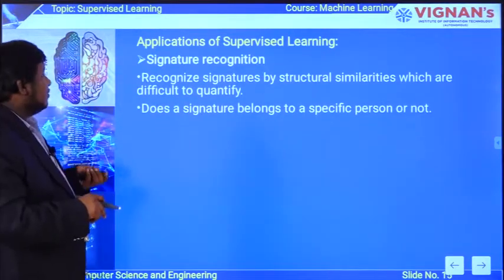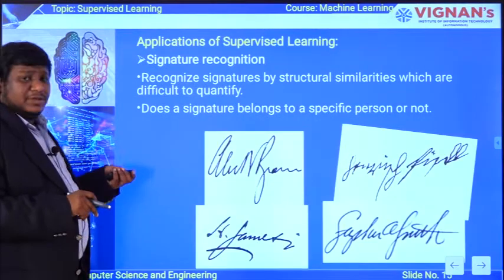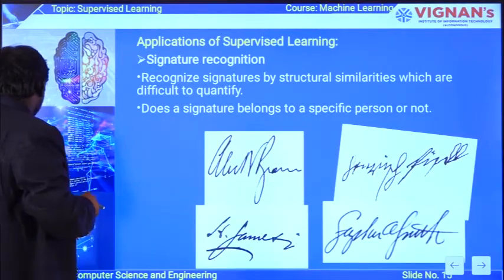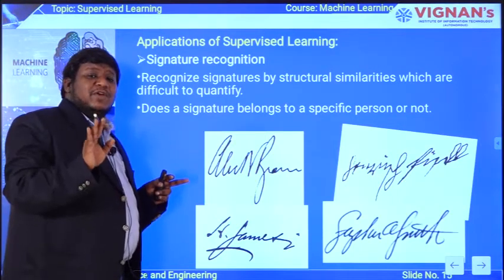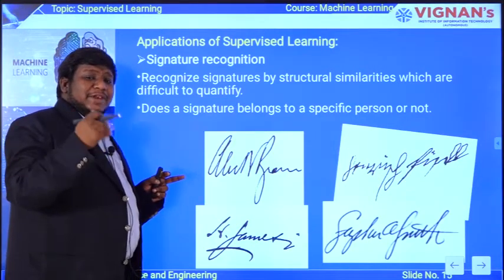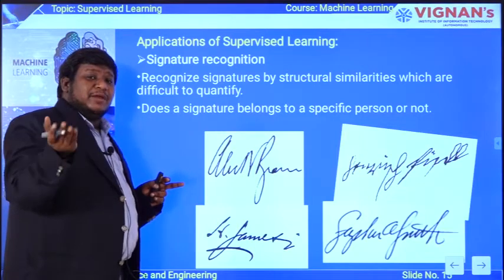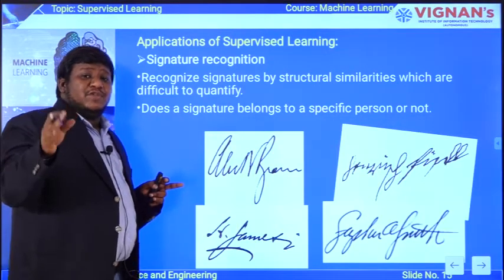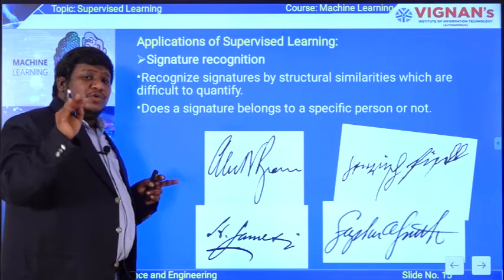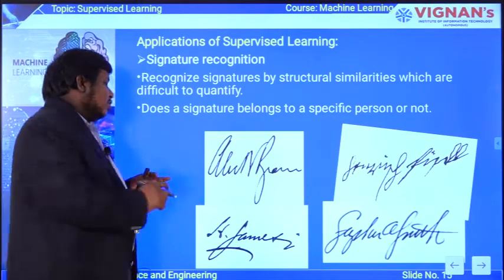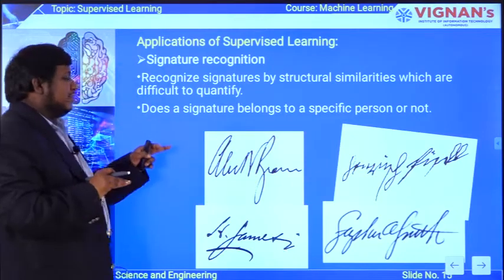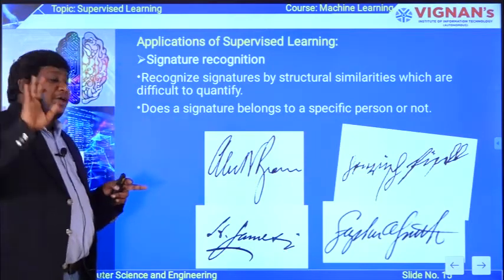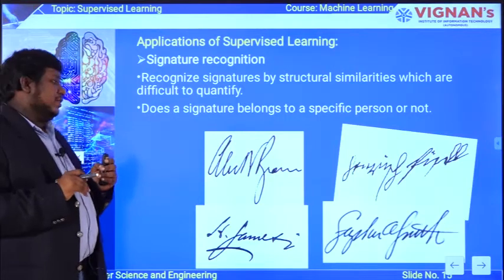Coming to the next one, signature recognition. I told you already that the signature can be verified. It is mainly used for online fraud detection. Generally when you are giving a check, withdrawing money, or signing some documents, a forgery can be done. So in order to verify whether the person is correct or not, signature verification plays a key role. This signature verification also can be done by using supervised learning techniques.